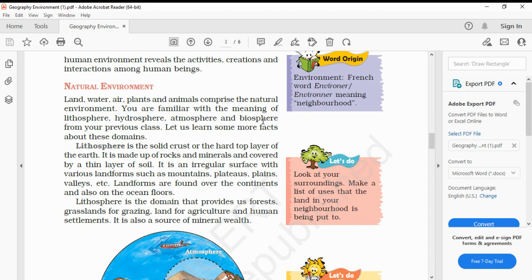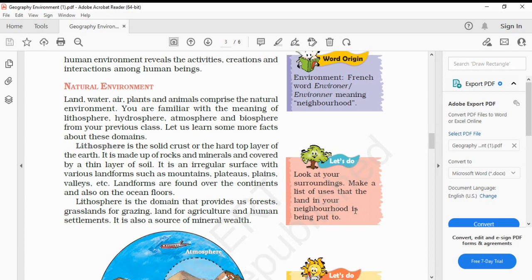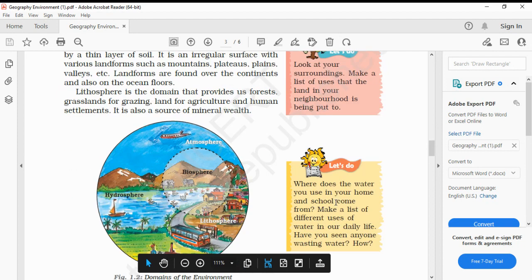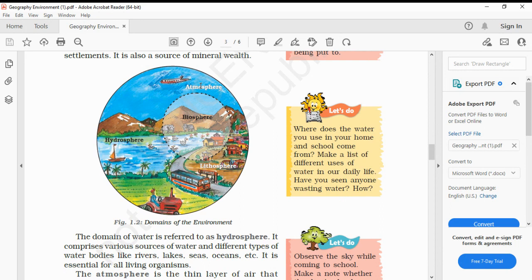Lithosphere is the domain that provides us forests, grasslands for grazing, land for agriculture, and human settlements. It is also a source of mineral wealth. Look at your surroundings and make a list of uses that the land in your neighborhood is being put to. In this diagram, you can see the atmosphere, the biosphere, the hydrosphere, the watery area, and the lithosphere.